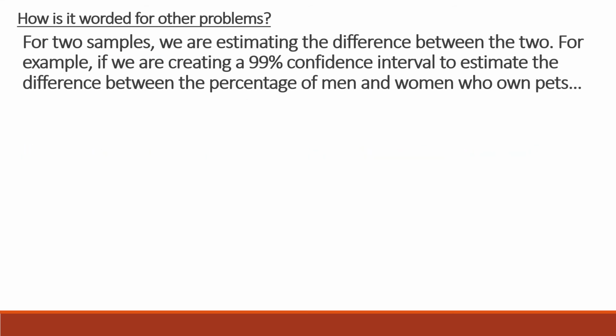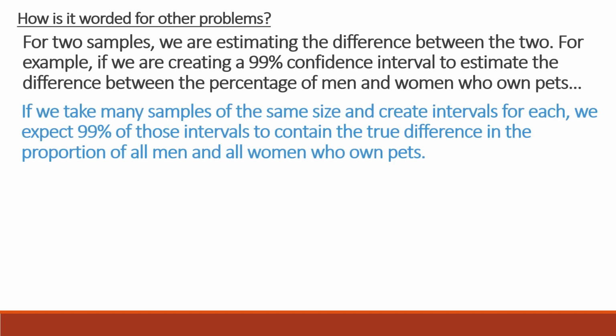For two sample problems, just remember we're always talking about the difference between our two population parameters. For example, if we're making a 99% confidence interval to estimate the difference between the percentage of men and women who own pets, we could say we take many samples of the same size, we create intervals for each, we expect 99% of those intervals to contain the true difference in the proportion of all men and women who own pets. Okay, this is a key thing.